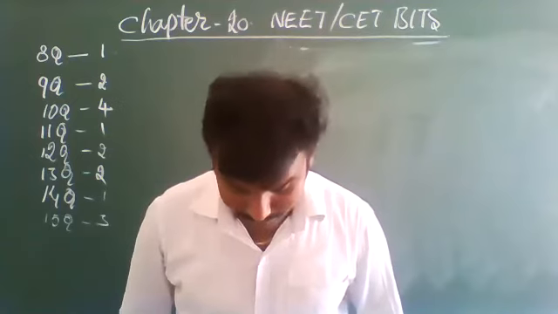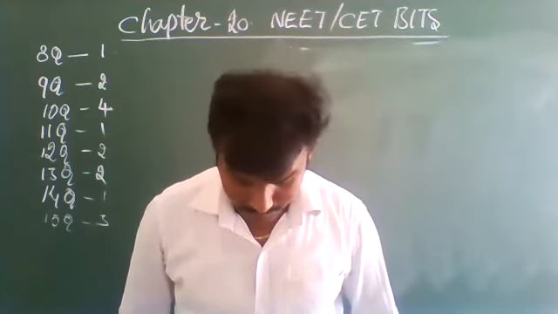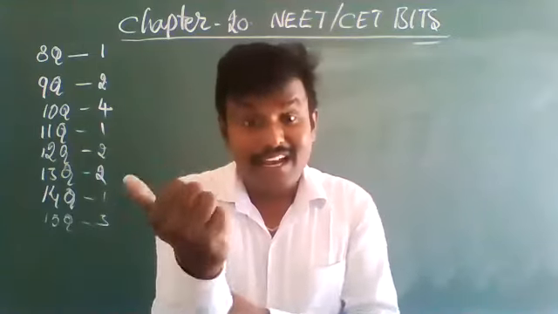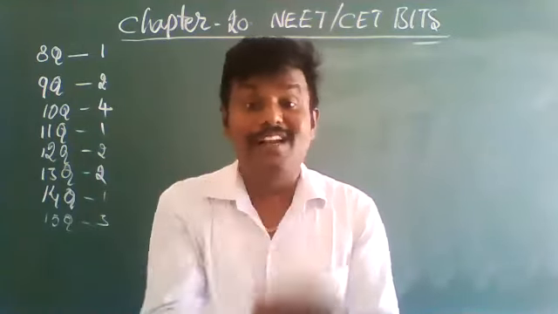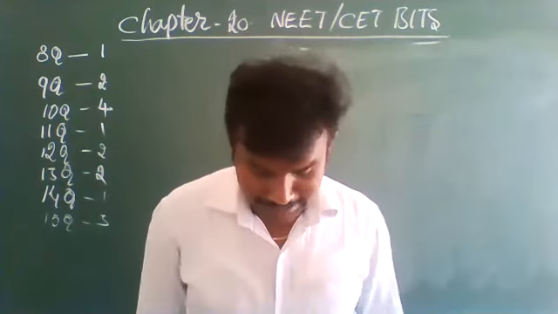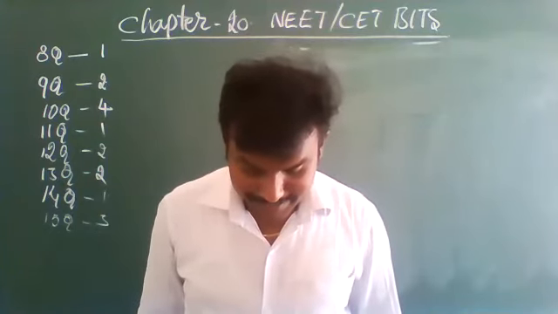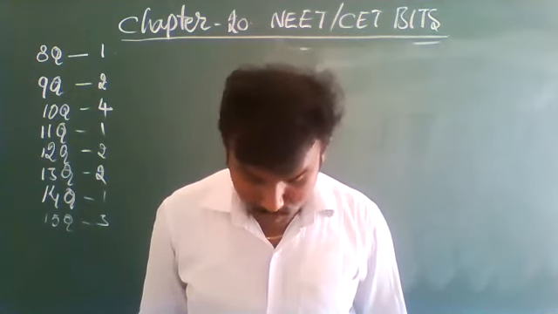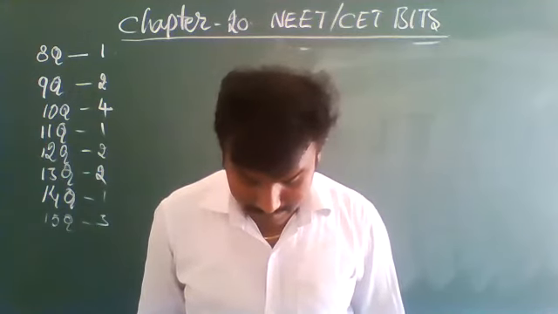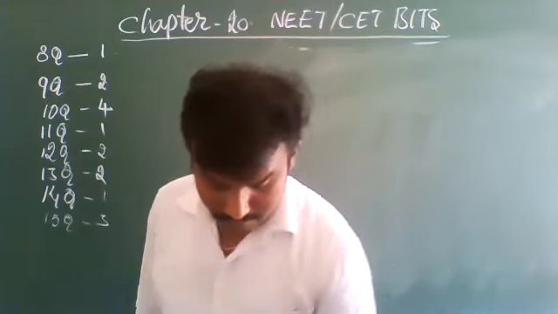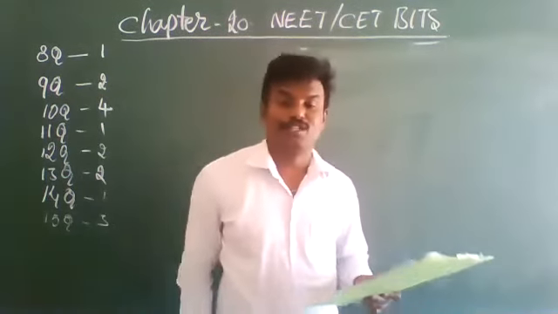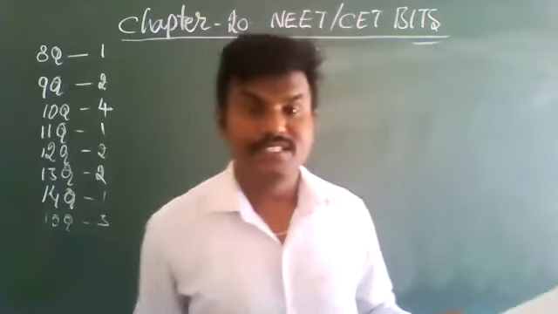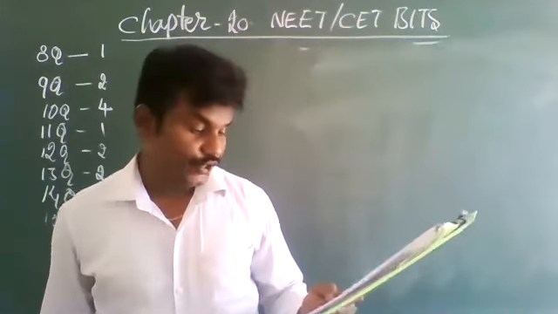Pivot joint: radius and ulna also move. So this is called pivot joint. Therefore, the correct option is hinge joint. That is called hinge joint. Okay, elbow joint. The 17th question, correct option is hinge joint.